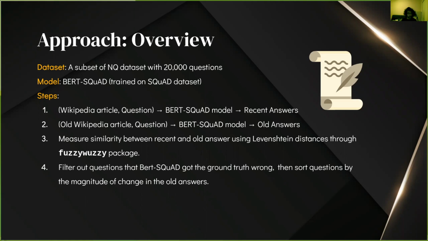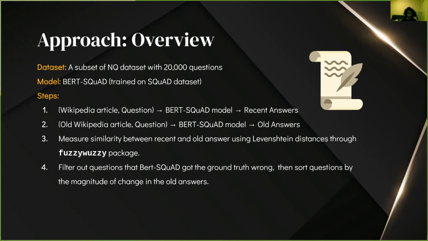So given a Wikipedia article and a question, we feed that into our model to get a prediction of the ground truth. And then we check if the ground truth fits with what we predicted, and if it doesn't, then we just throw that question out, because we don't want to deal with any questions that our model cannot even answer, because we'll be predicting a lot of answers from them.